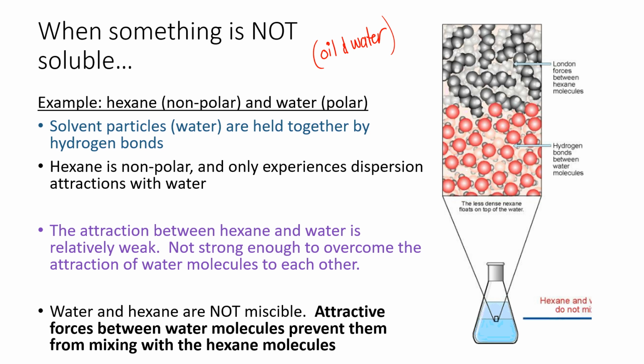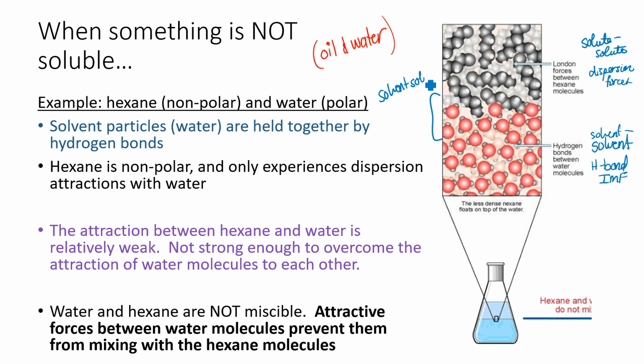So we want to think about the various attractive forces here. Between the solvent molecules, the water molecules, that is hydrogen bonding. So water molecules attract to themselves by hydrogen bonds. That's a pretty strong attraction. Your hexane is nonpolar, so we'll call hexane your solute in this case. And since it's nonpolar, it only experiences dispersion forces with itself. So those are weaker.